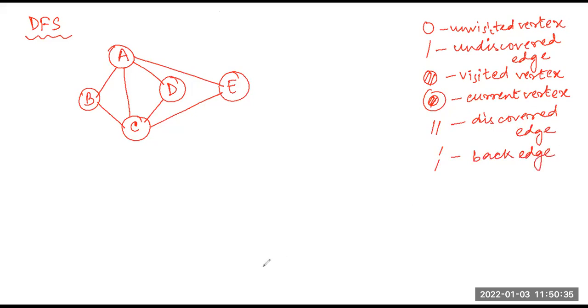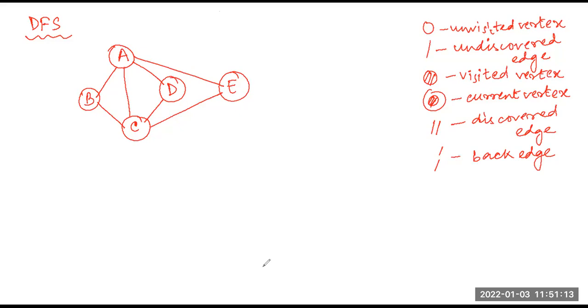Okay, so these symbols, I think you are already familiar with from BFS also. We have learned all these symbols. So in depth first search, what will we do? We will simply traverse the graph, that is, we will visit all the vertices and the edges. But the technique is different. We will go on visiting the vertices until we reach a dead end. What do we mean by dead end? Dead end means that from that vertex, we have no more edges to traverse. That vertex we will call a dead end. And then we will backtrack and reach the starting vertex.